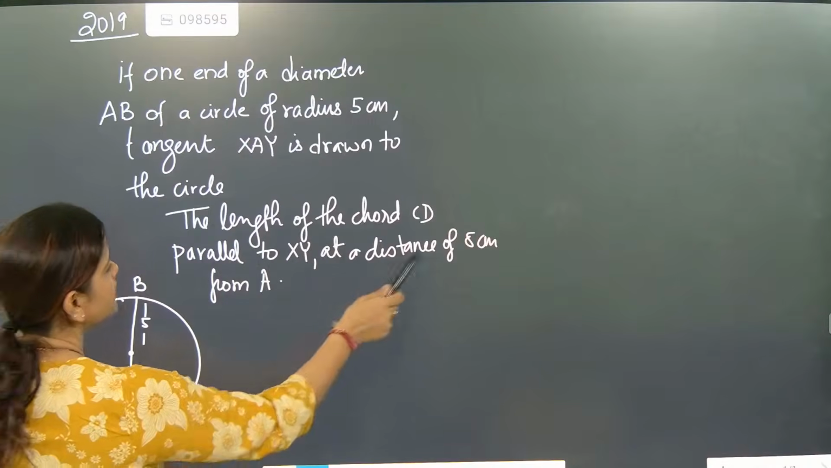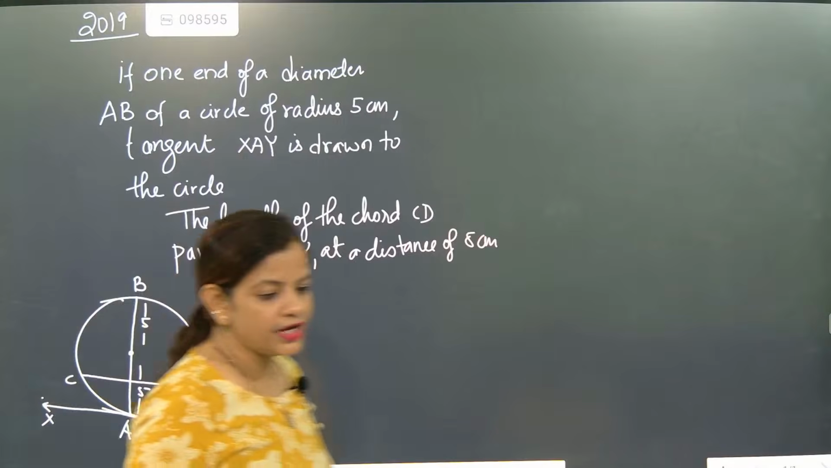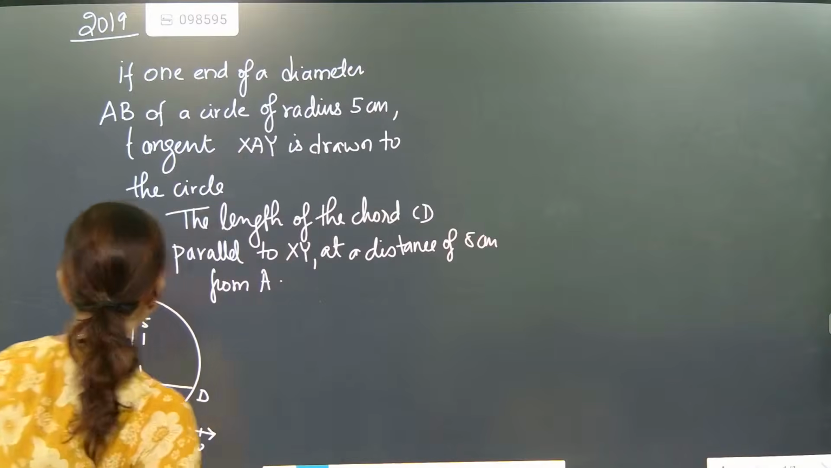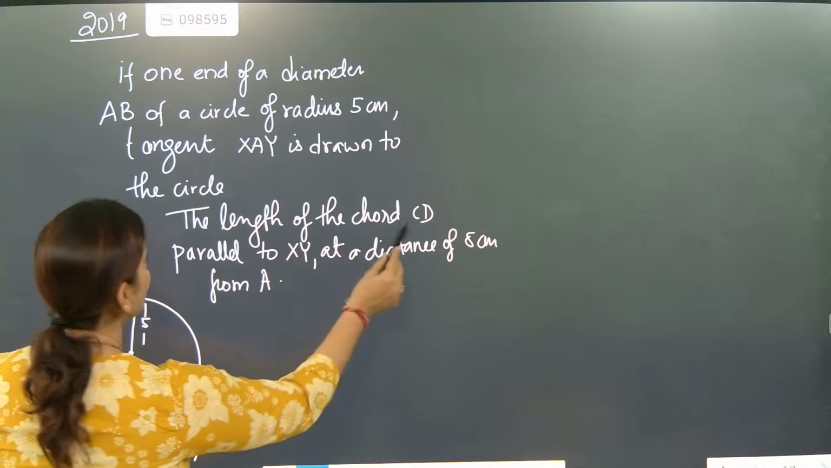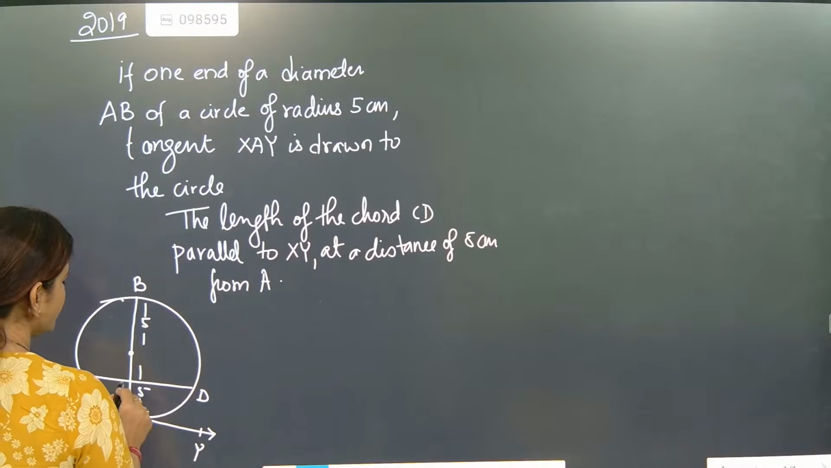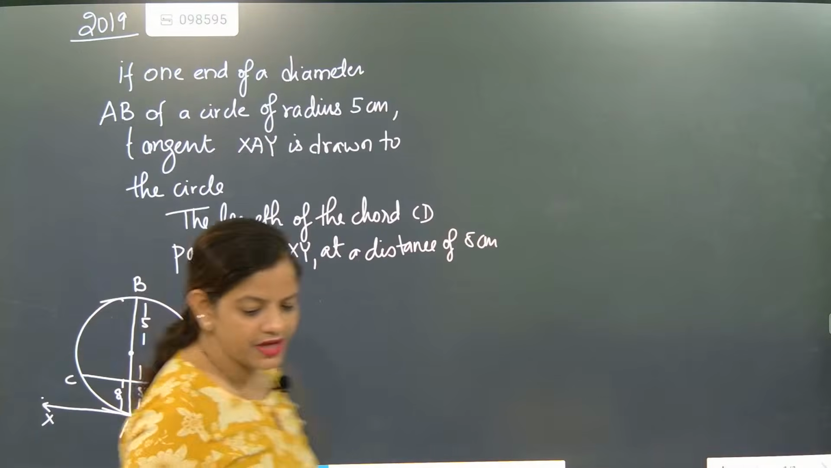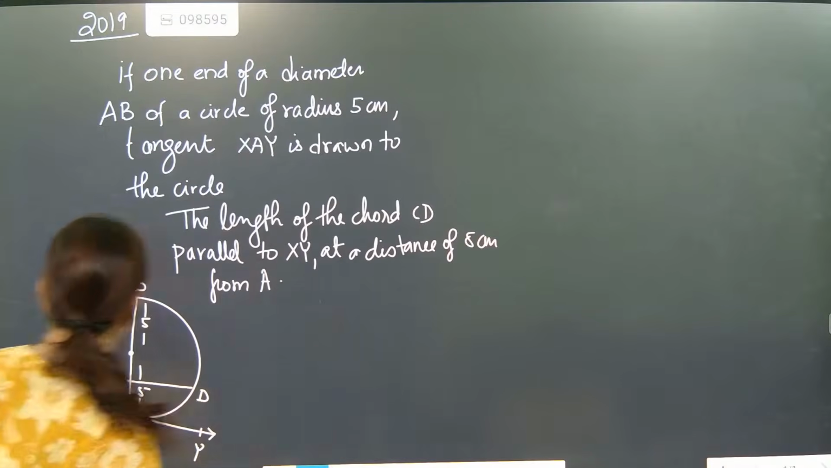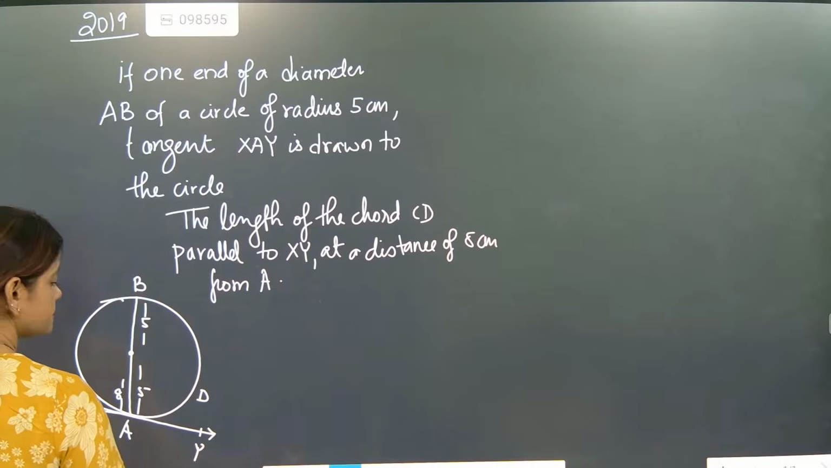Parallel to XY at a distance of 8 units from A. So what is the distance given? 8 units. The length of the chord CD parallel to XY is at a distance of 8 units from A. So this distance is given as 8 units. So CD will be above. It will not be below. CD will be going above because 8 units are there.